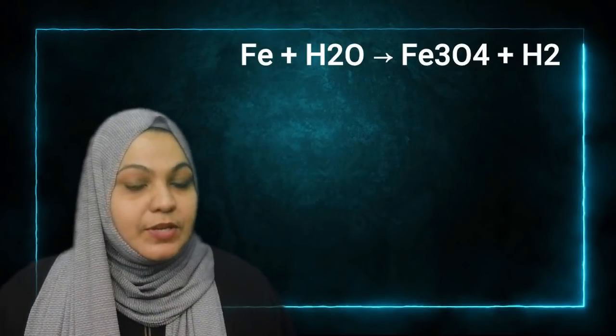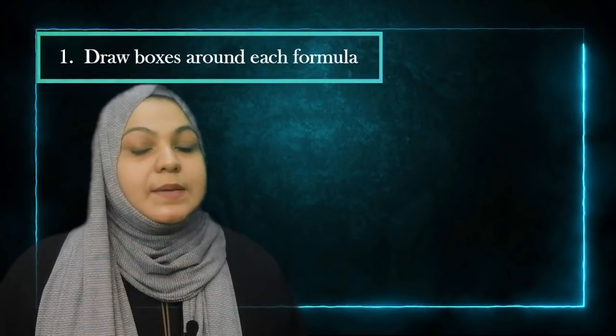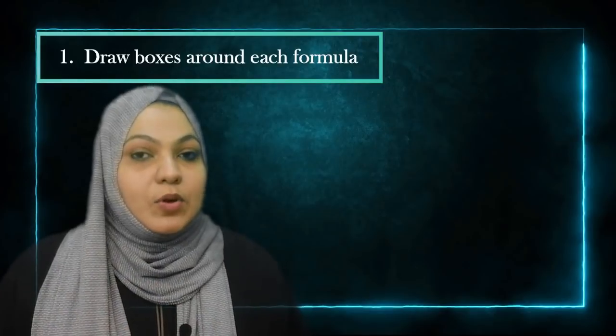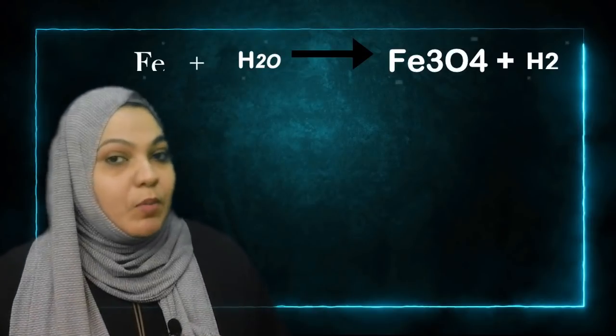First step. Here we have to concentrate more, because the first equation was already balanced, so we didn't have any tension. But in the second case it is not like this. So now we can count and compare the numbers. To balance a chemical equation, you should first draw boxes around each formula. You are not supposed to change anything inside the box. If you change, you are doing it wrong. This is why we are drawing the box. So now here you can see the boxes.